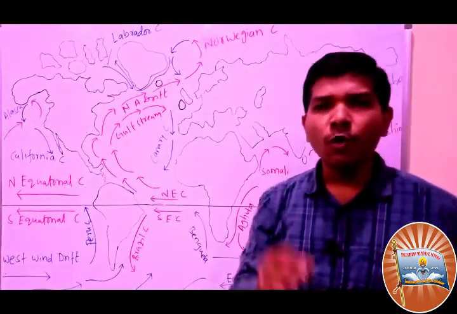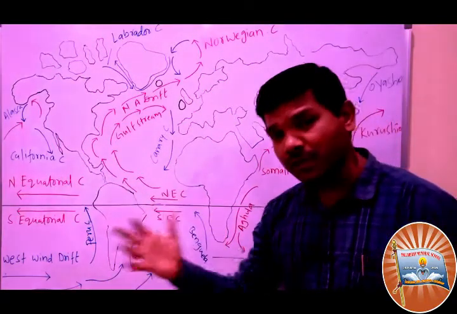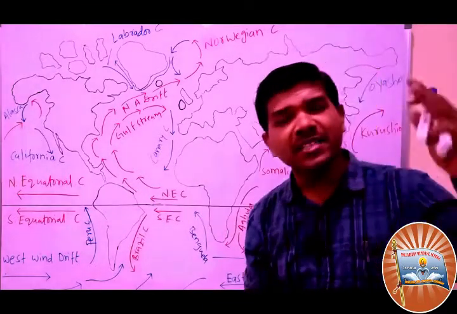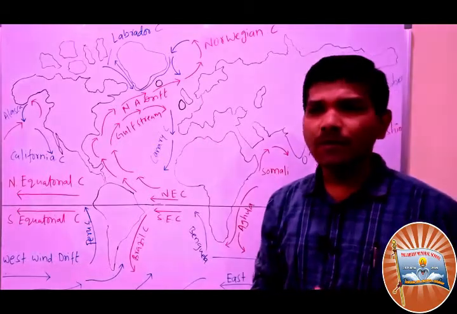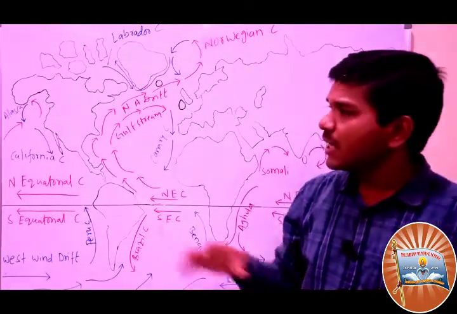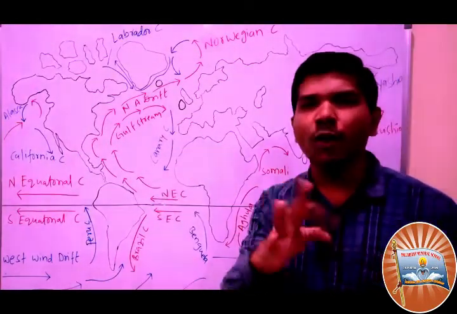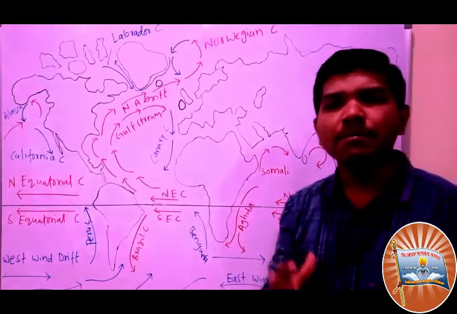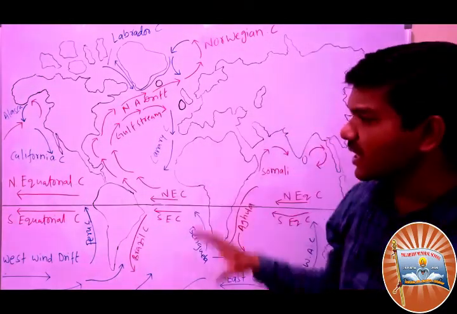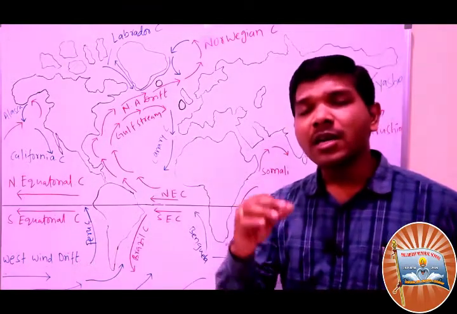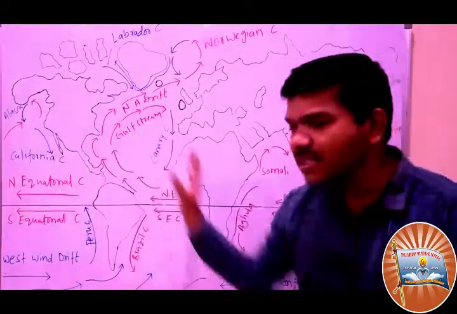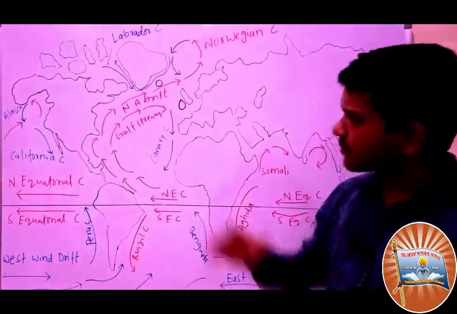You know that ocean currents are also known as ocean rivers, as I have just mentioned. They move to very distant places, great distances. Because of these ocean currents, climate will be affected, because they play a very dominant role in determining a particular place or region's climate. I repeat, these ocean currents determine a particular place or a country's climate. Mostly it depends upon these currents. Let's try to understand this.